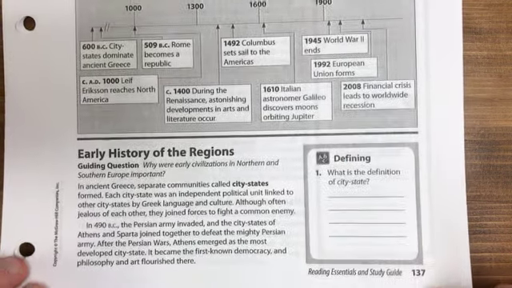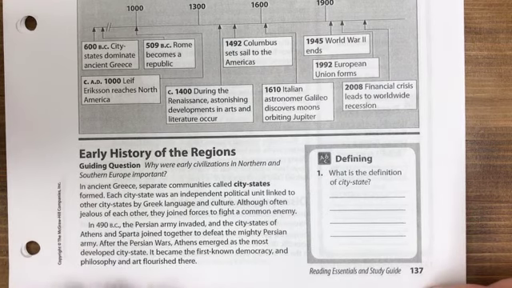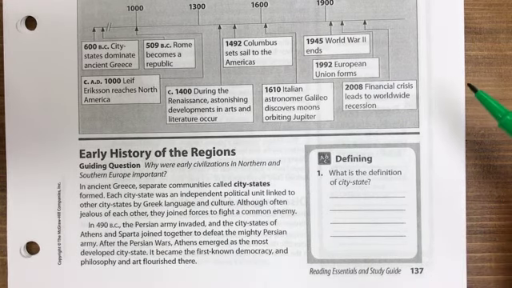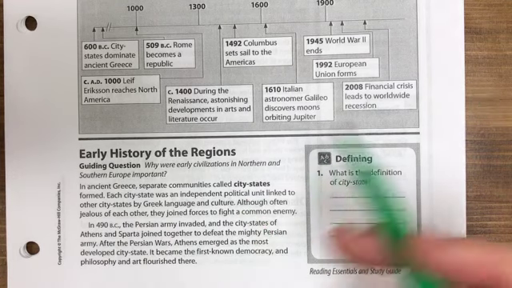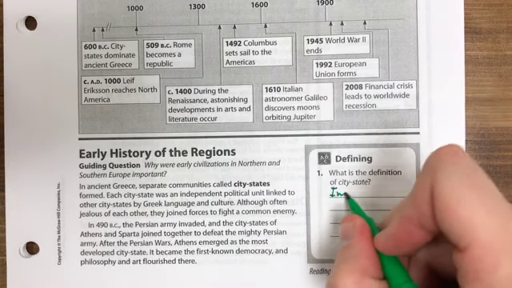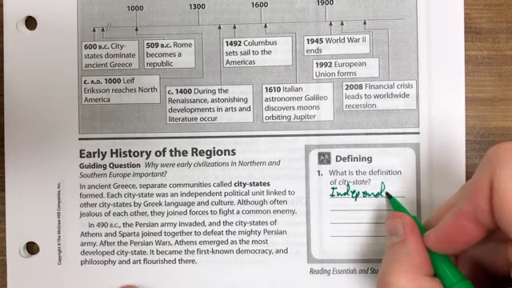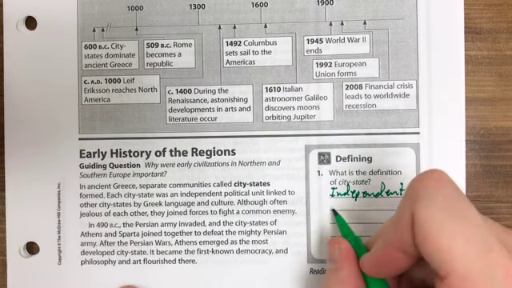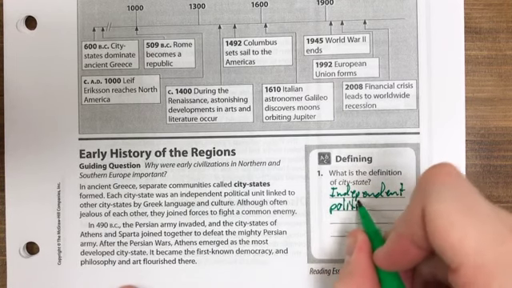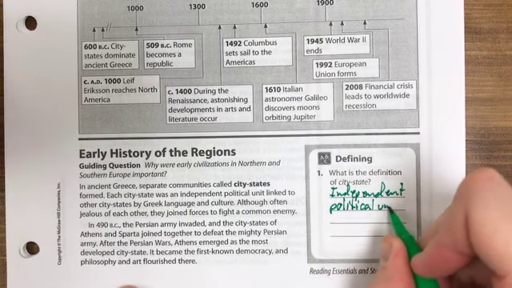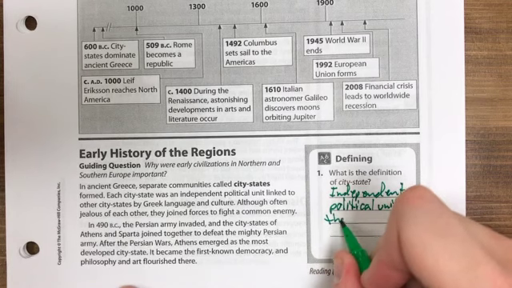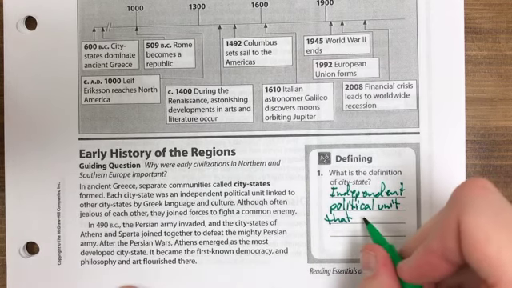All right, so let's get right into our stuff here. So number one, we need to say, what is the definition of a city-state? Well, we have that. It's straight up in our key terms. It's also right here. They're independent. We're just going to go ahead and actually just write down the exact thing. Independent political unit. That includes a city and its surrounding area.